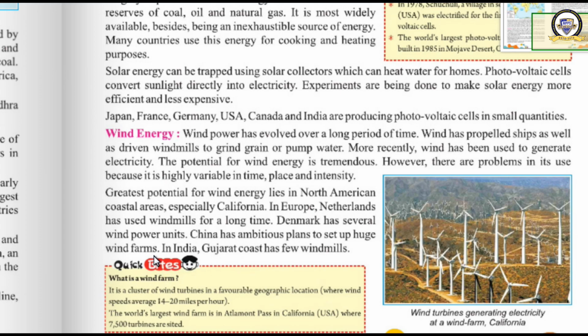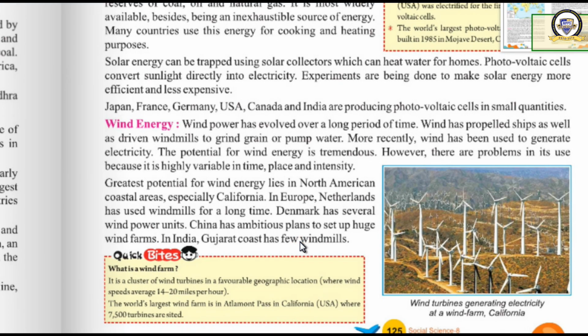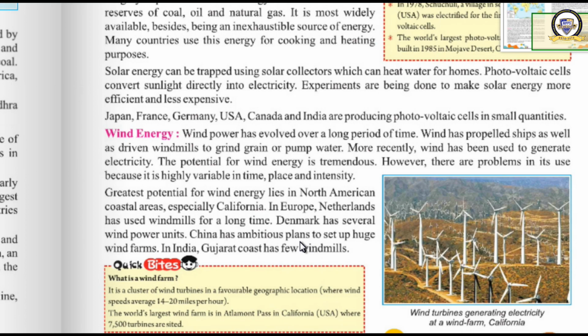They have a plan. In India, Gujarat coast has few windmills, and the largest windmill of India is located in the state of Tamil Nadu, from Madura to Tirunelveli. From Madura to Tirunelveli is the largest windmill of India located. That is known as a wind farm.